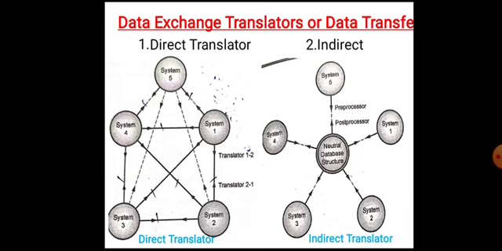Next, indirect translators provide stable communication among CAD/CAM systems. Now, limitations of indirect translators. First, indirect translators are not suitable for data exchange among a limited number of CAD/CAM systems. Second, data files produced by indirect translators are larger in size.